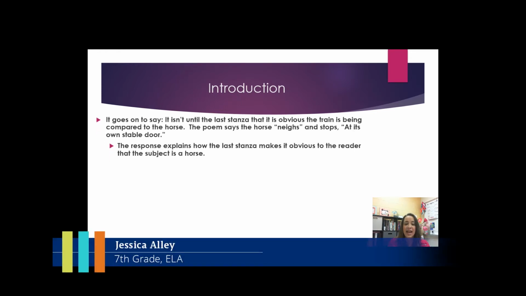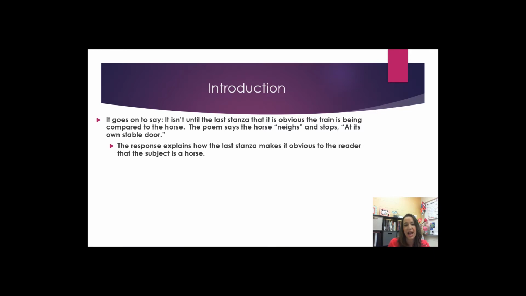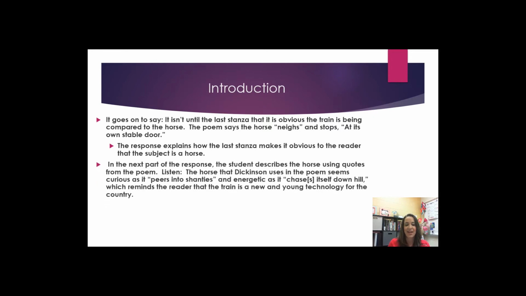It goes on to say, it isn't until the last stanza that it is obvious the train is being compared to the horse. The poem says the horse neighs and stops at its own stable door. The response explains how the last stanza makes it obvious to the reader that the subject is a horse. In the next part of the response, the student describes the horse using quotes from the poem.